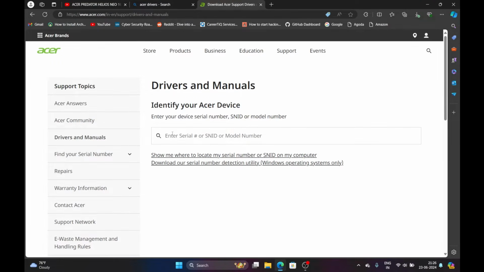Here you have to enter your serial number or your model number. Your serial number can be viewed on the bottom of your laptop. Otherwise, you can enter the model number.